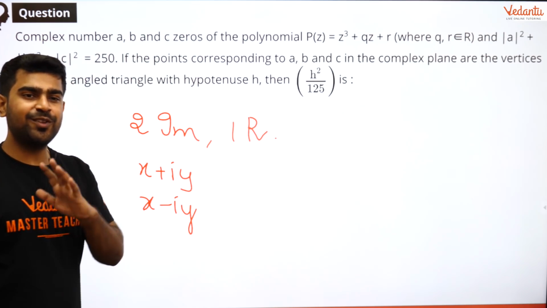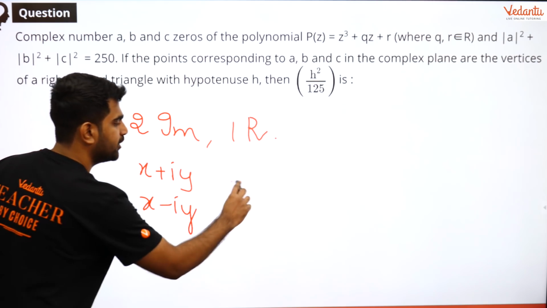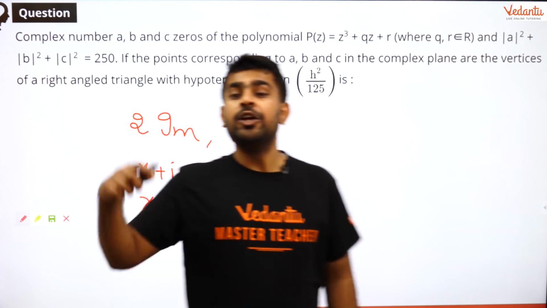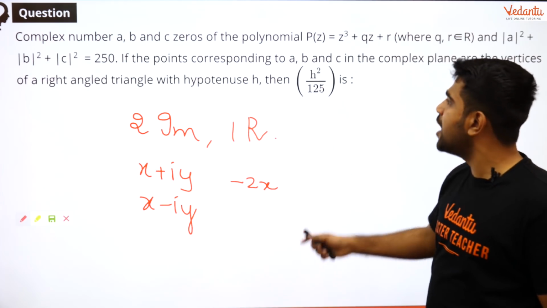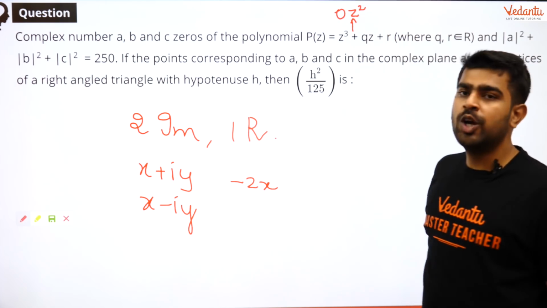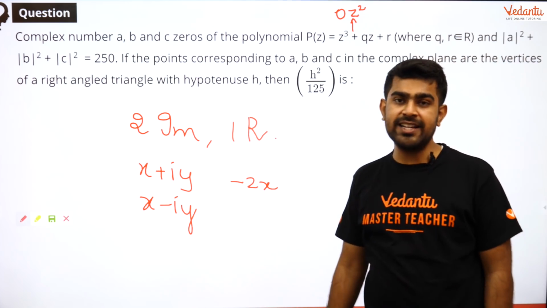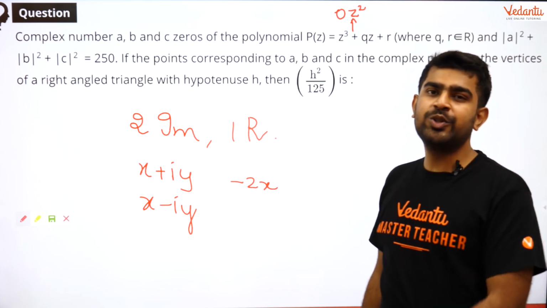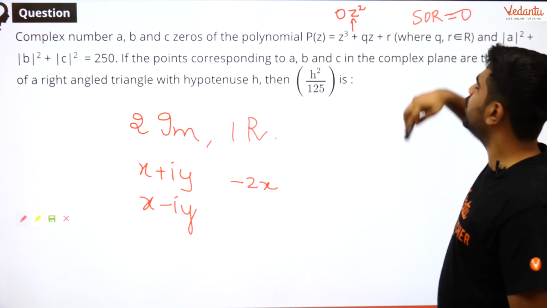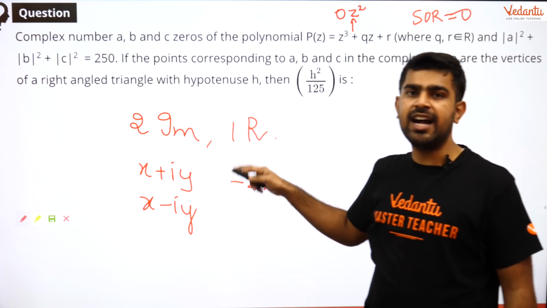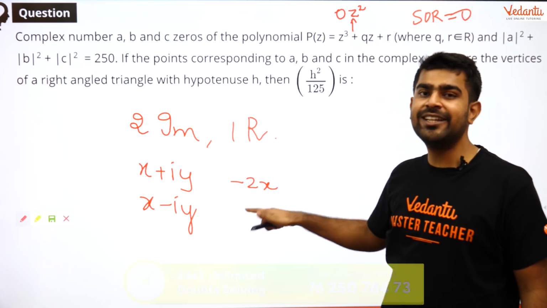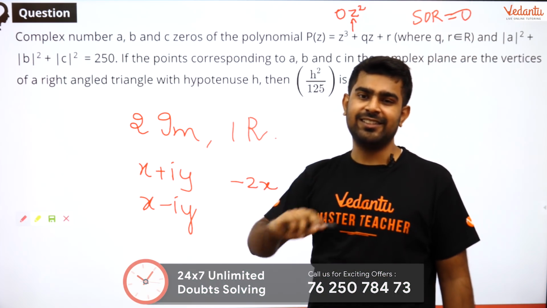And guys, the beauty of this question is I can get the real root also. It is minus 2x. Can anyone tell me why? The real root is minus 2x because what is the sum of roots? Sum of roots is minus coefficient of z square divided by coefficient of z cube. So sum of roots is 0. So if I add all the 3, I should get 0. If I add all the 3, am I getting 0? Yes. So the real root is minus 2x. That's it, over.